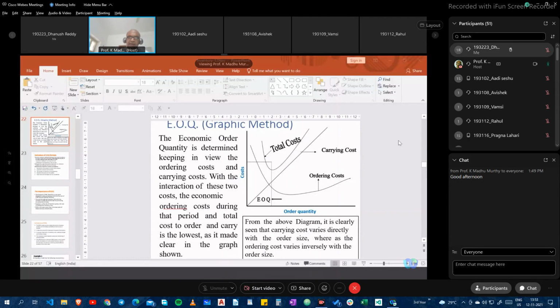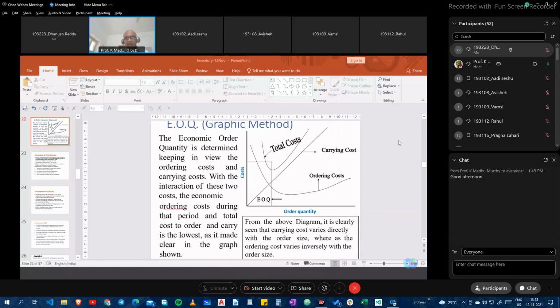As we said, under inventory control, our major concern is how much to order and when to place an order. By economic order quantity, for this sort of fixed order quantity model, we have answered how much to order.